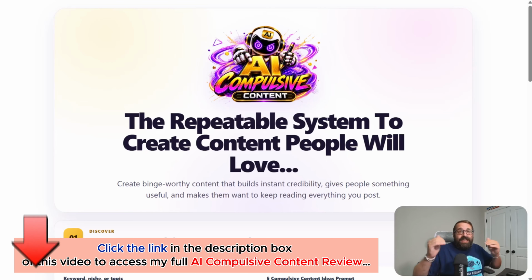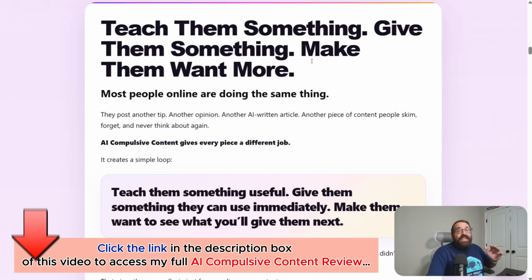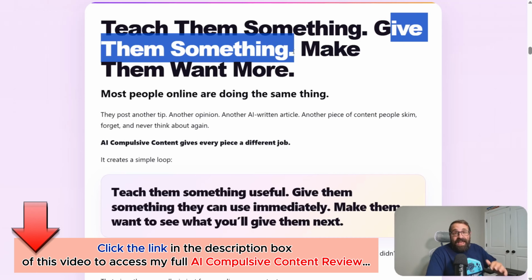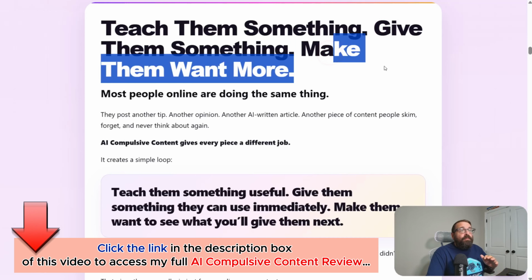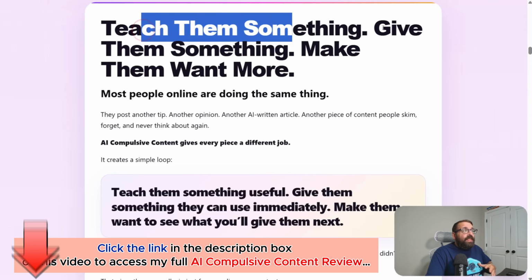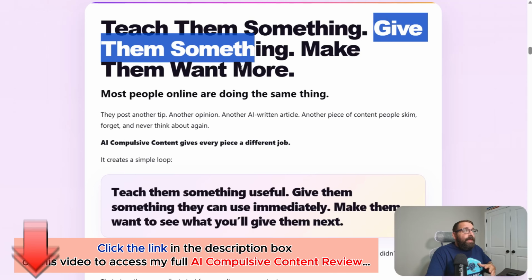You're going to teach them something, you're going to give them something, and then they are going to keep wanting more. That's the whole premise behind AI compulsive content. You're going to teach them something, give them something, which is an AI prompt, and then make them want more. That's the cycle with everything. You could create unlimited compulsive content using the system and the ChatGPT account that you already have. I'm going to walk you through and show you exactly what I mean when I say teach them something, give them something, make them want more.